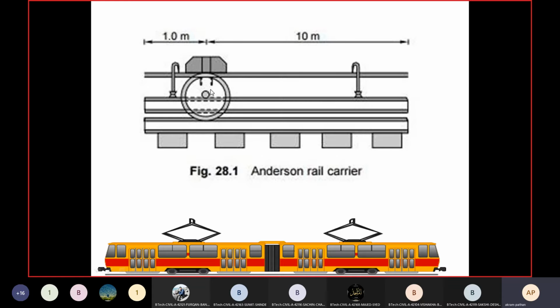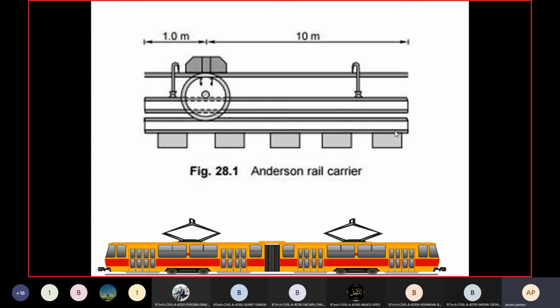The leveling is done with the help of such methods. We call it Anderson rail carriers. So this is 1 meter and this is 10 meter. This is used for the leveling purpose. These are the sleepers we have to keep below the rails.